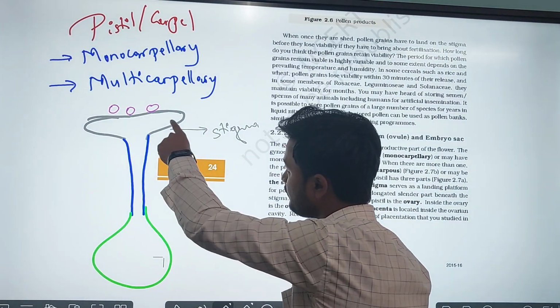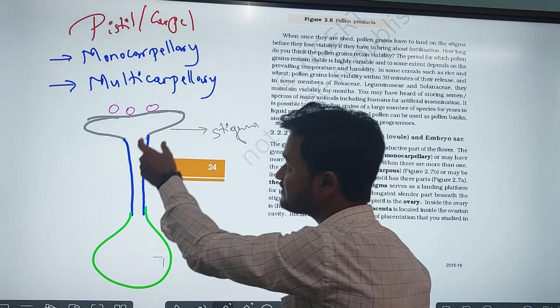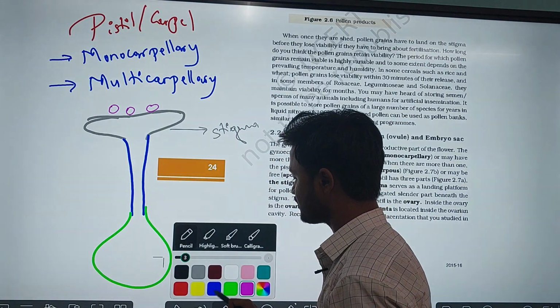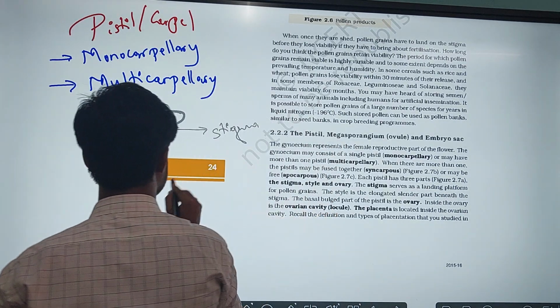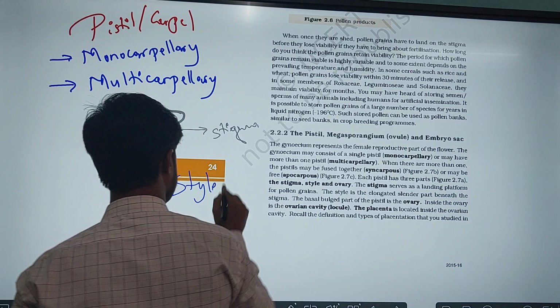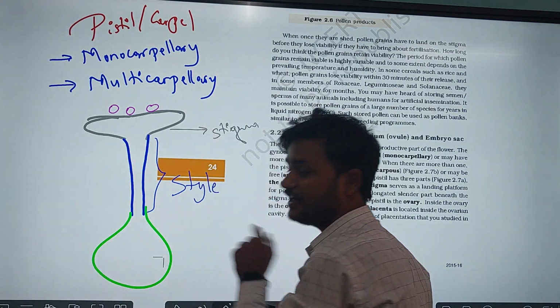Between the stigma and ovary, there is an elongated slender structure. That is called the style. The style connects the stigma and ovary.